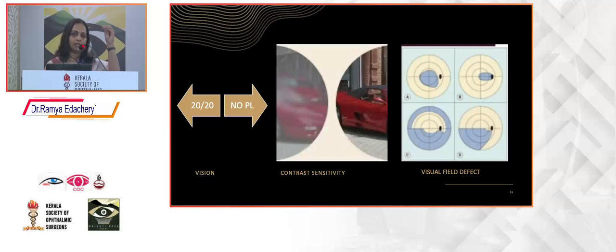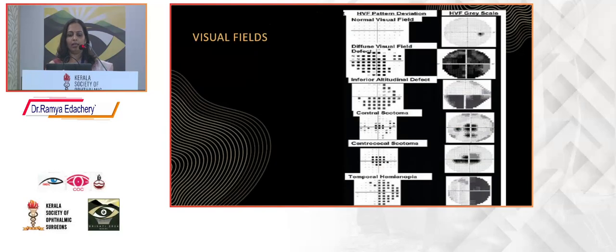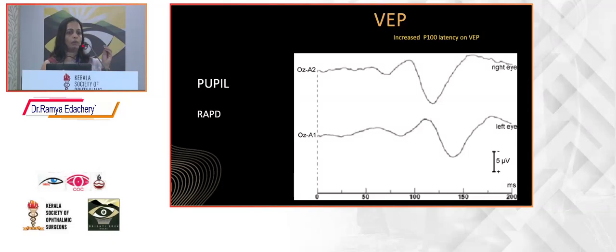And visual acuity reaches a trough in the first week, then it starts improving by second to third week, comes back to almost normal by 4 to 5 weeks, then over the next few months it comes back to normal. Okay. Then the visual field, it can be from a normal field to a diffuse loss or an altitudinal field loss, central scotoma, centrocecal scotoma, or anything can happen in visual fields. And pupil, normally optic neuritis is unilateral, so you will get a RAPD. And visually evoked potential, you will get an increased P100 latency.